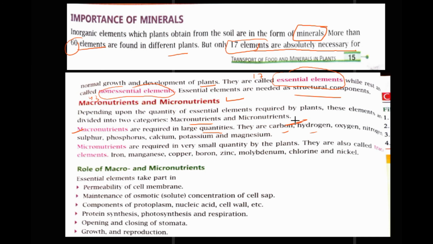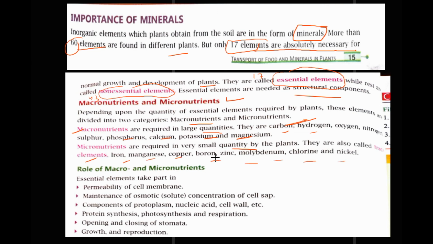They are carbon, hydrogen. Most of the vegetation is made up of carbon, so it is the major macronutrient. Hydrogen, oxygen, nitrogen, sulfur, phosphorus, calcium, potassium and magnesium are all macro. Whereas micro are required in very small quantities. They are also called trace elements. These are iron, manganese, copper, boron, zinc, molybdenum, chlorine, nickel.